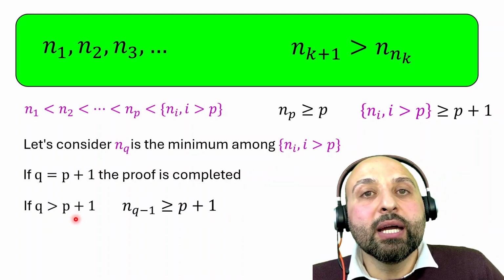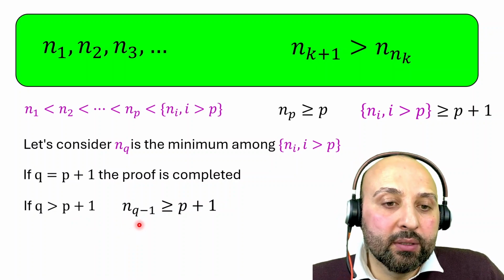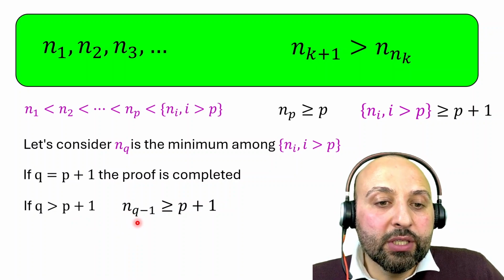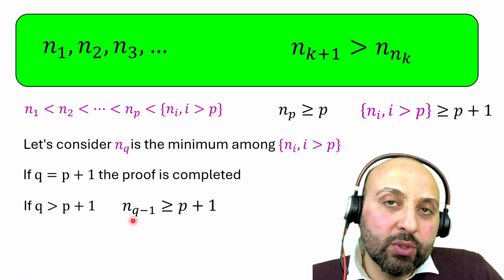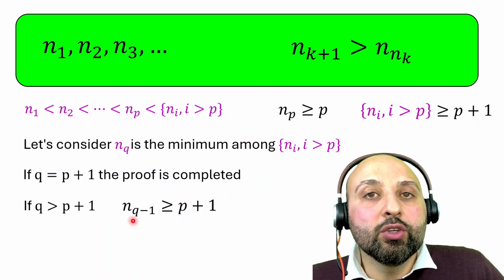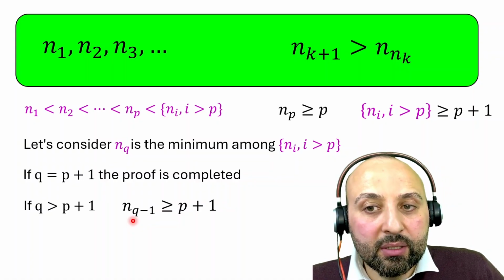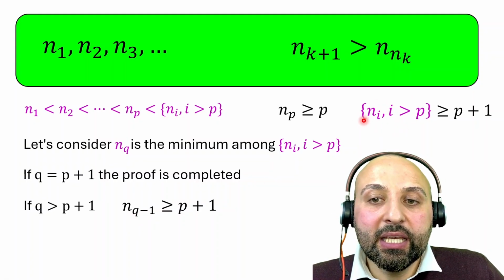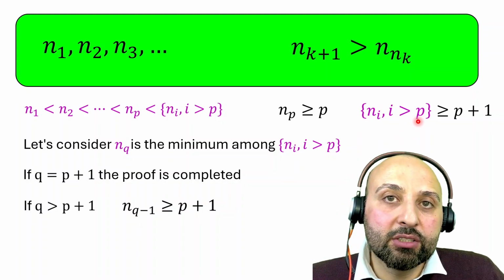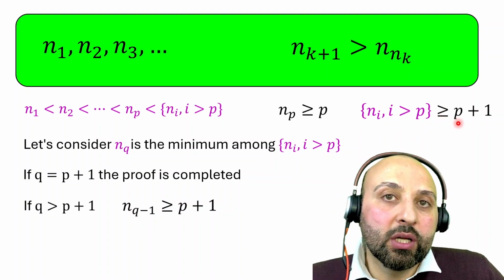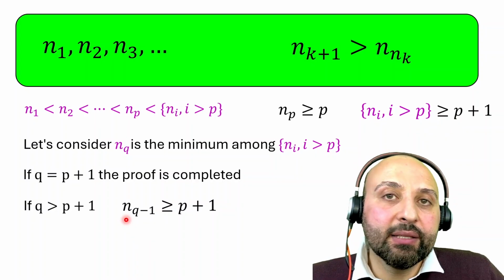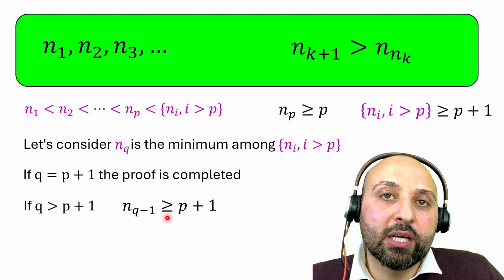So now we are going to consider n_{q-1}. Because q is larger than p plus 1, q minus 1 will be larger than p. Since we know that n_i for i larger than p are all equal or larger than p plus 1, that means n_{q-1} will be equal or larger than p plus 1.